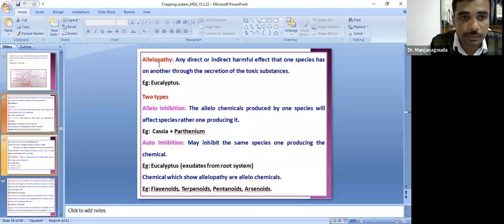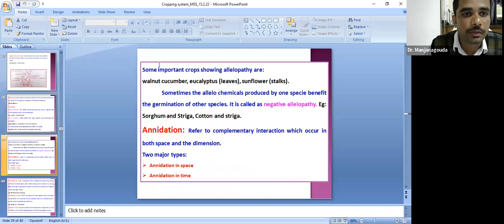And also they will ask some of this one, eucalyptus. The leaves of the eucalyptus will produce some of the flavonoids, and the root exudates will produce flavonoids and terpenoids that will inhibit the germination of the mustard and some other crops.